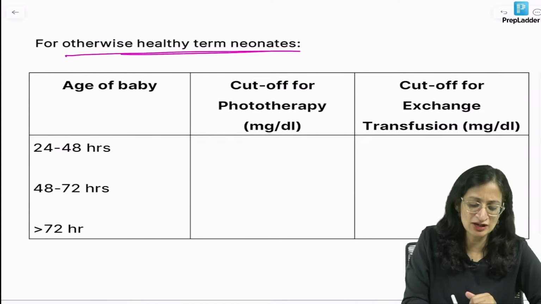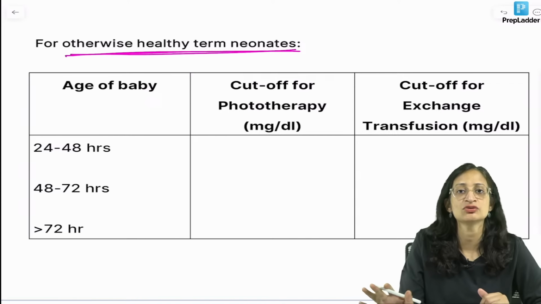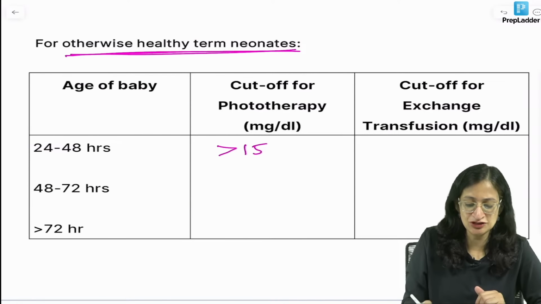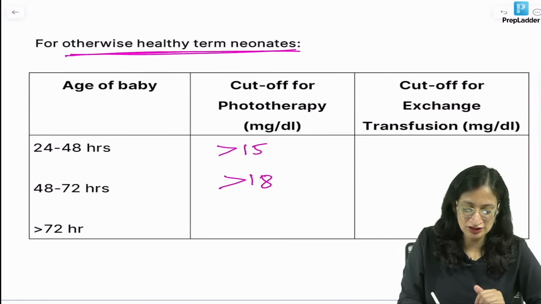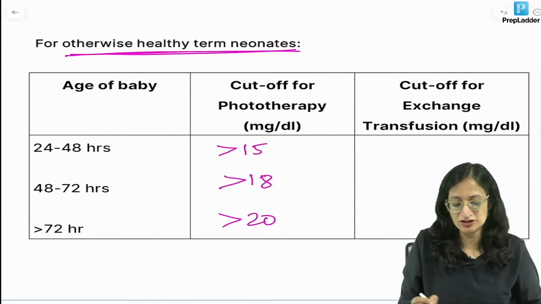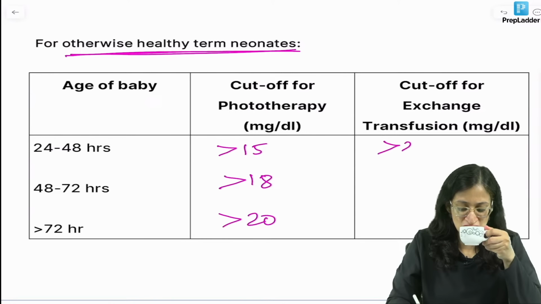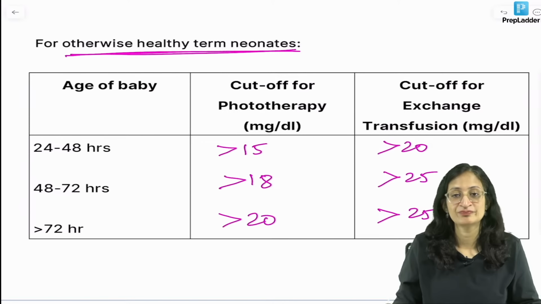In an otherwise healthy term neonate, that means no RH incompatibility, no sepsis, no preterm neonate, then at 24 to 48 hours of life, if bilirubin is more than 15, then we do phototherapy. At 48 to 72 hours of life, if it is more than 18, beyond 72 hours only if bilirubin is more than 20, you need phototherapy. For exchange transfusion, the cutoffs are 20, 25 and 25. Okay.